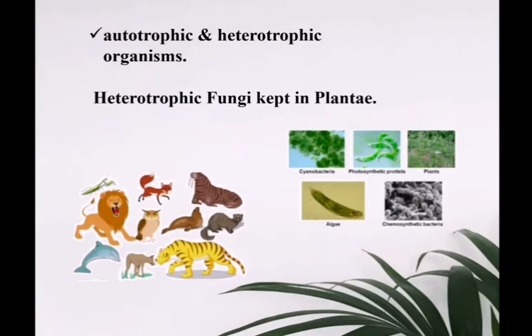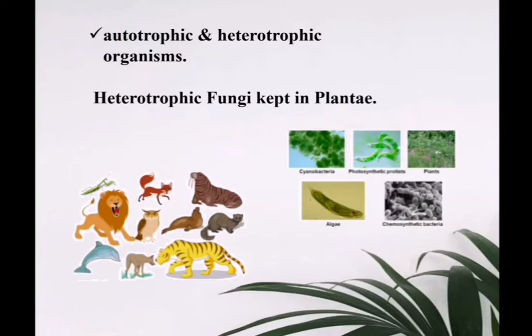Autotrophic and heterotrophic. The organisms which have the capacity to produce their own food material are known as autotrophic, and all the green plants and algae, blue-green algae, and some of the bacteria are examples of autotrophs. The organisms which do not have the capacity to prepare their own food material but depend on autotrophs for their food are known as heterotrophic organisms.